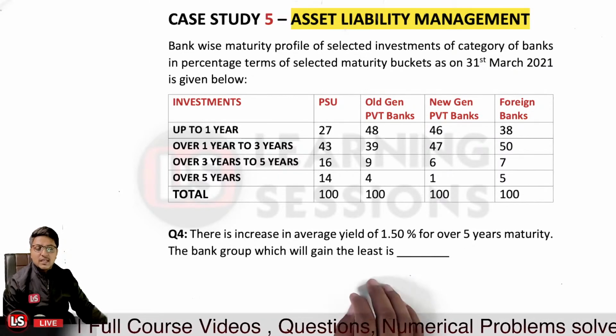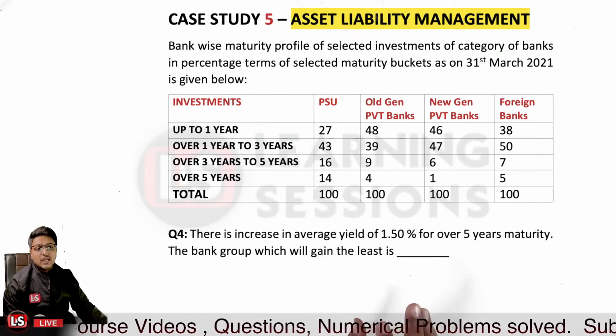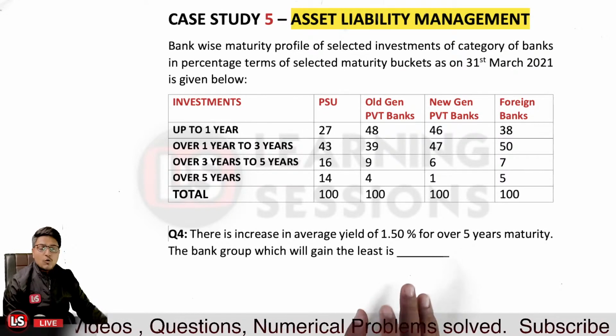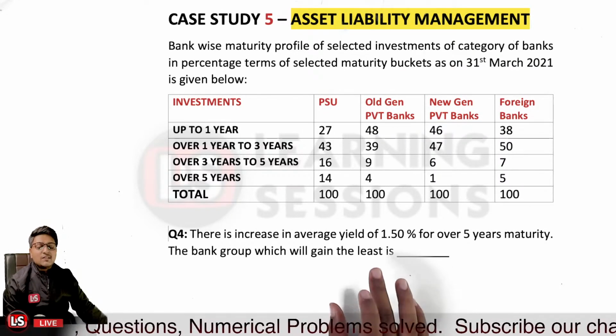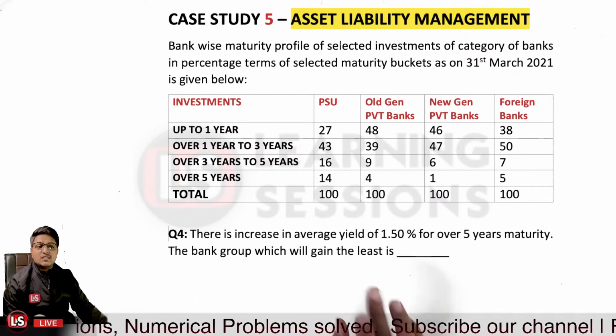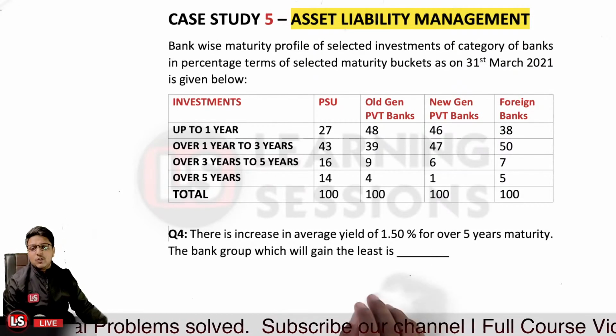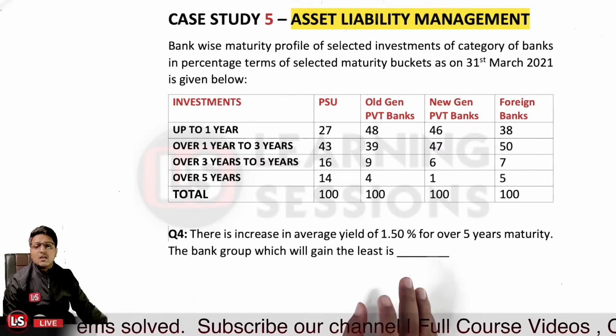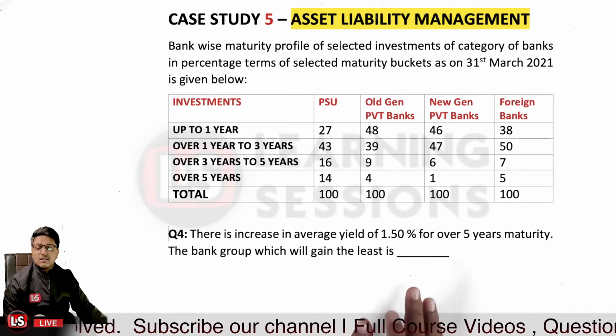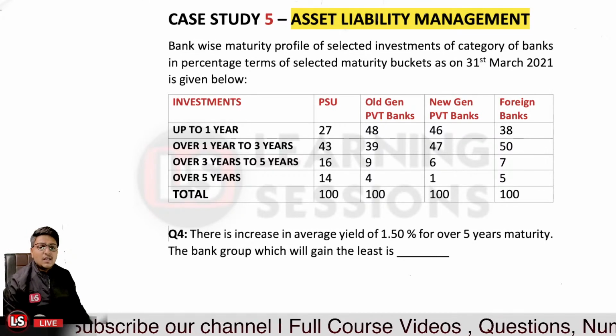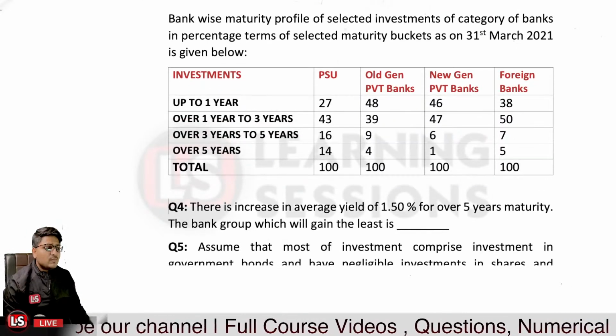The banks who have invested the least into the over 5 year maturity bucket will have the least gain. So it is related to new generation private banks. Again, Rahul Singh Rajput has given the correct answer at the earliest, that is a new generation private bank. So that would be the answer.